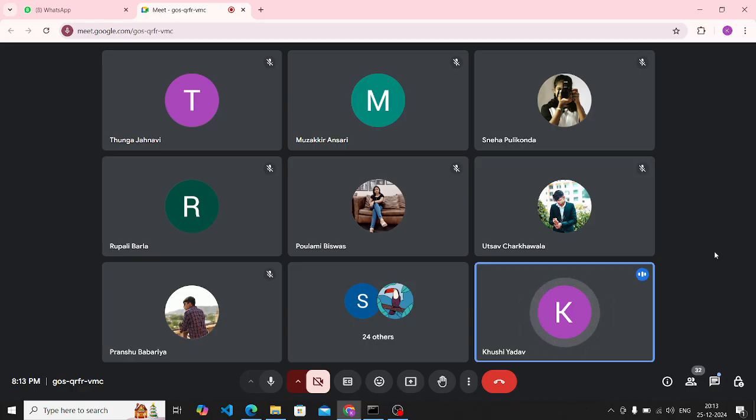Similarly, on GitHub you have to post your PDF file. Then you have to copy the post URLs of both LinkedIn and GitHub, and then paste them in the Google form link that the management team will provide you in your WhatsApp group. So this is how you have to submit your task.